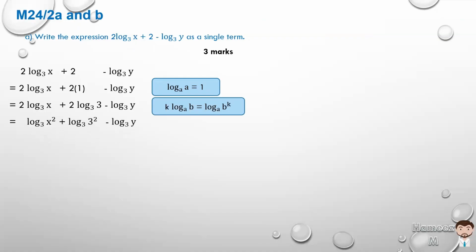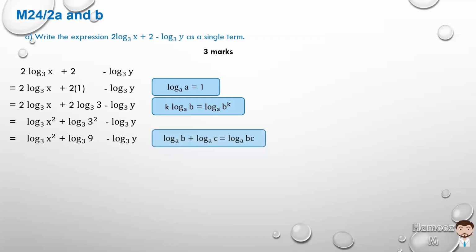So we have log x squared to base 3 plus log 3 squared to base 3 minus log y to base 3. And of course, 3 squared is 9. So we have log x squared to base 3 plus log 9 to base 3 minus log y to base 3. If we have two logarithmic terms being added, then we can combine them with a multiplication according to the rule log bc.